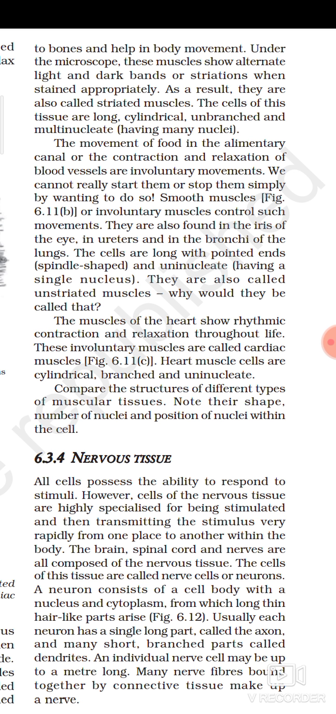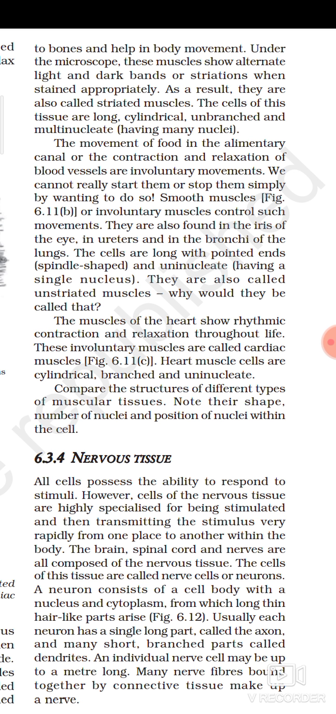On the other hand, voluntary muscles have more than one nucleus. That's why voluntary muscles are called multinucleate. On the other hand, involuntary muscles are called uninucleated. That means they contain only one nucleus. How many nuclei? Only one nucleus.